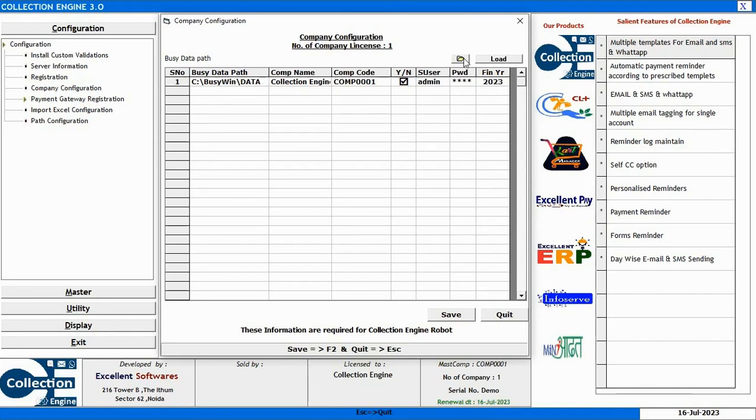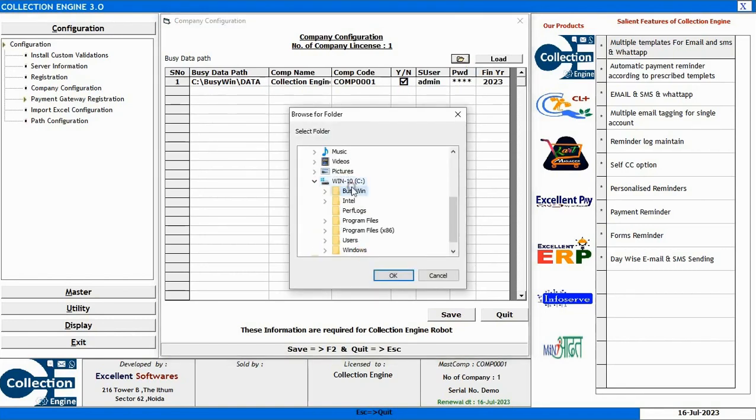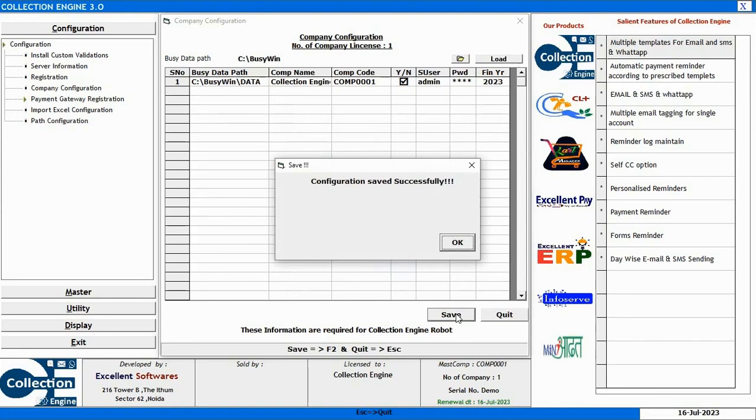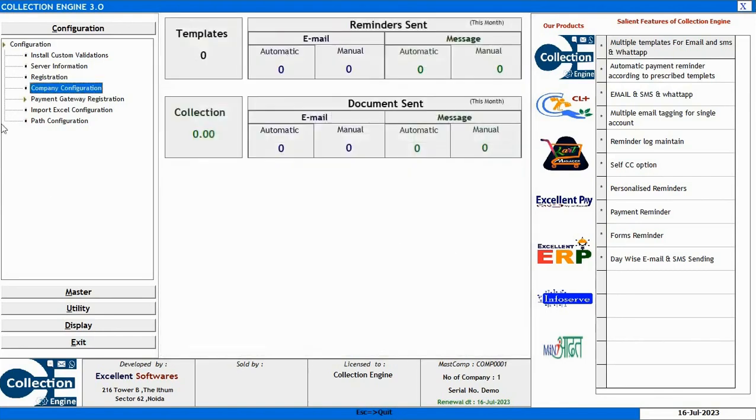This means from this company you can send your reminders, messages, or basically we can say in simple words, in this company now you can use your Collection Engine. Similarly, you can configure 4 more companies, but you can use this configuration only for the master company, that is the first company you have opened.